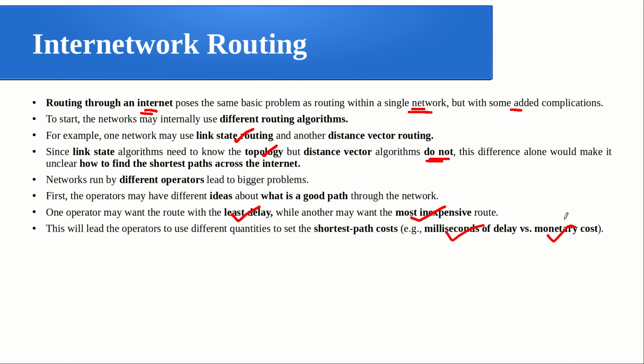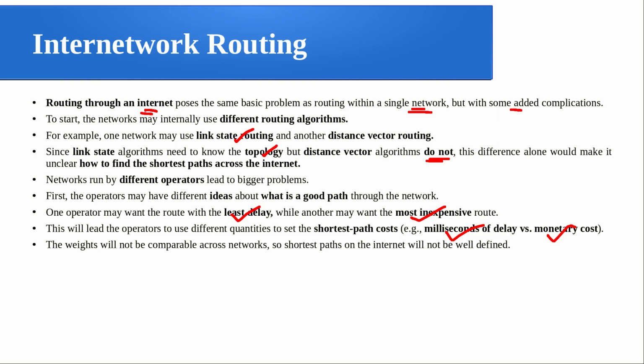So they will set different parameters for the cost, and accordingly the concept will change. What we need is a global internet routing where something has to be standardized. Many issues will come, since the weights will not be comparable across networks, so the shortest path on the internet will not be well defined.